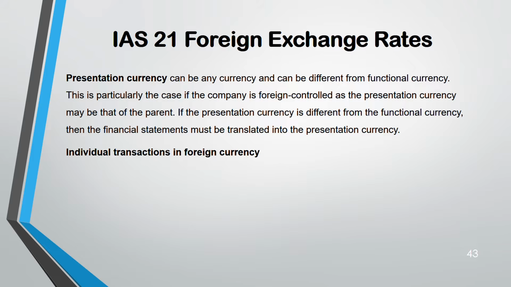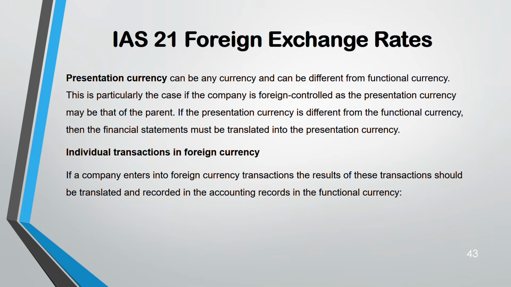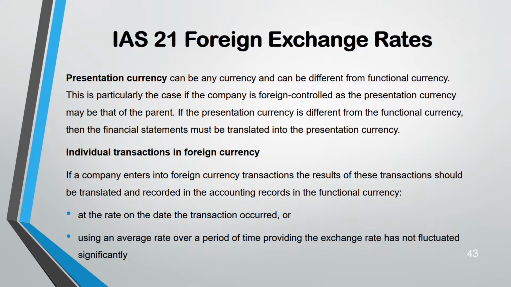Now, individual transactions in foreign currency. If a company has some foreign currency transactions, you have to translate those transactions into the functional currency of your country. So when you're doing it, you have to see the rate on which the transaction occurred. You can use that rate, or you can use an average rate if it does not fluctuate so much. If you think the exchange rate does not fluctuate very significantly, use the average rate. They will give it in the exam, by the way. They are very clear, so you will clearly understand which rate to use.